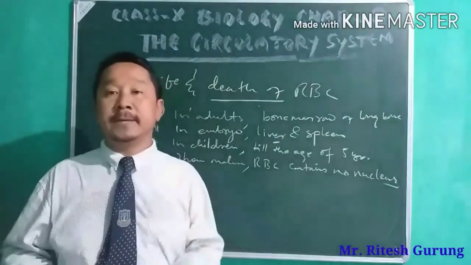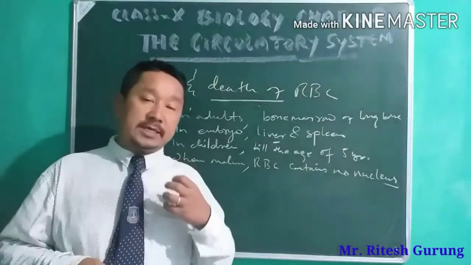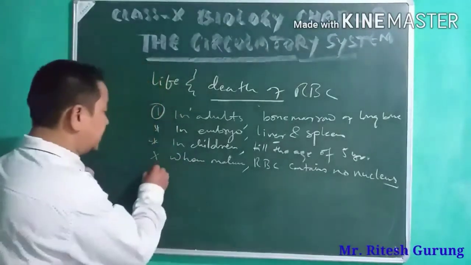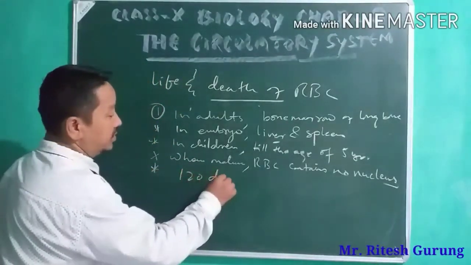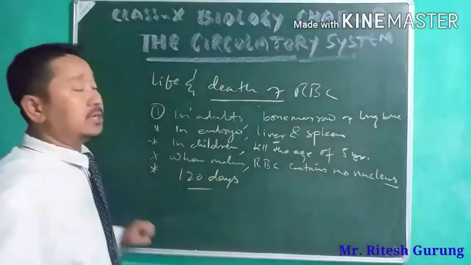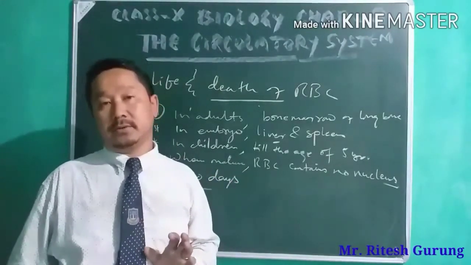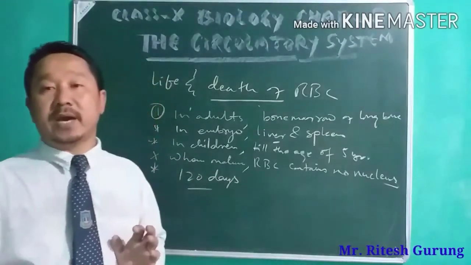Then its lifespan on an average is 120 days. On an average, your RBC survives for 120 days. This is the lifespan of RBC.